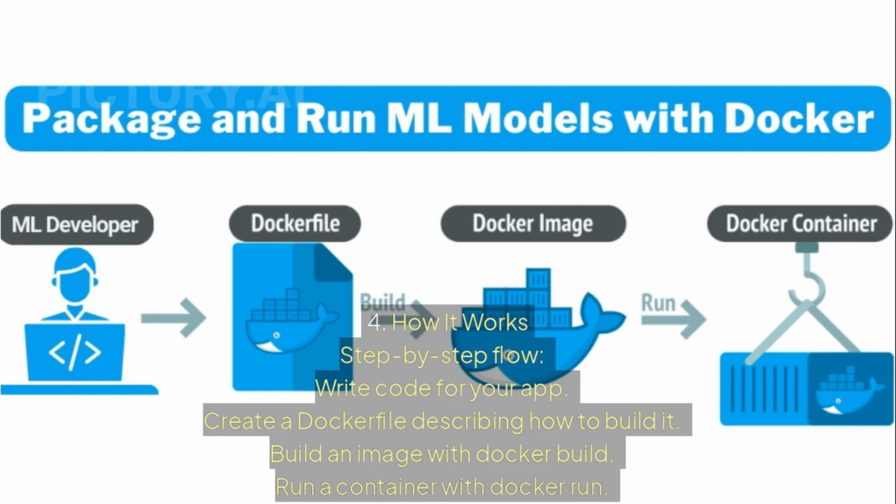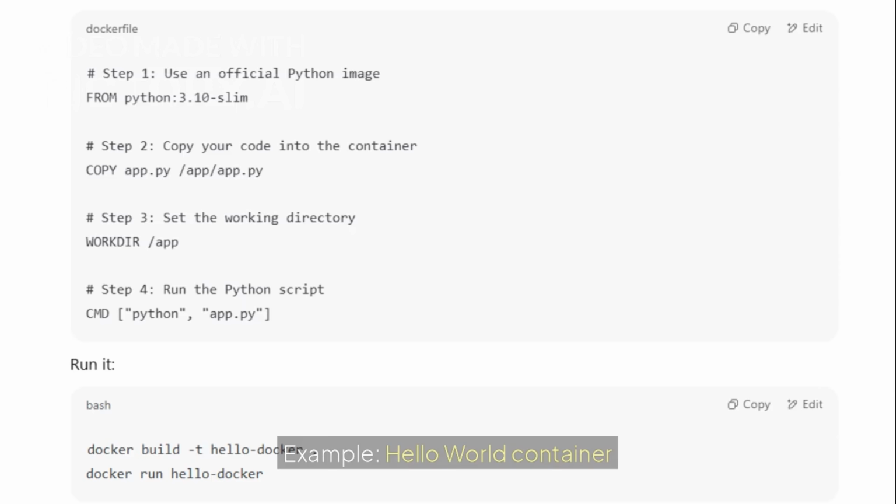So, how does it work? Step-by-step flow. Write code for your app. Create a Dockerfile describing how to build it. Build an image with docker build. Run a container with docker run. Example: Hello World container.